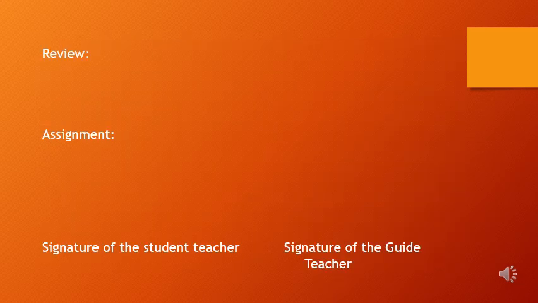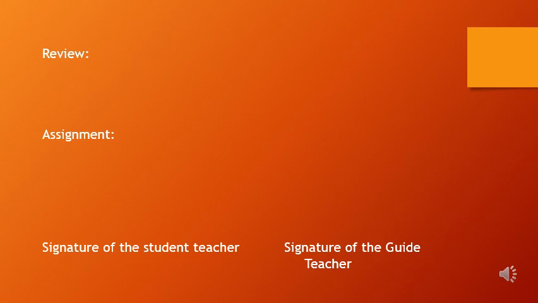And the last thing is review and assignment. In review you should write the important points which you have discussed in this class. So in the review part you should write the important points which the teacher has given in the lesson. And in the assignment part you should ask 2 or 3 questions like home assignment.